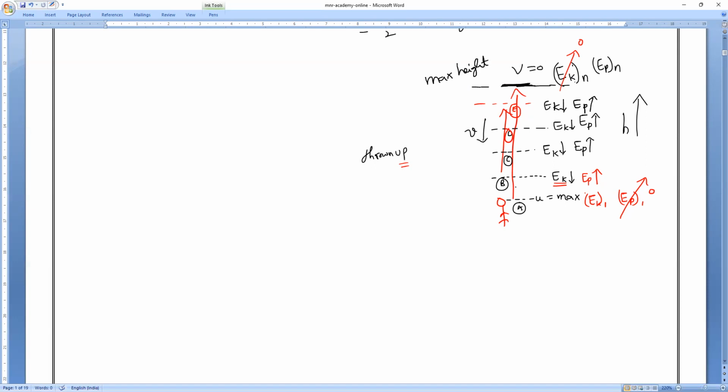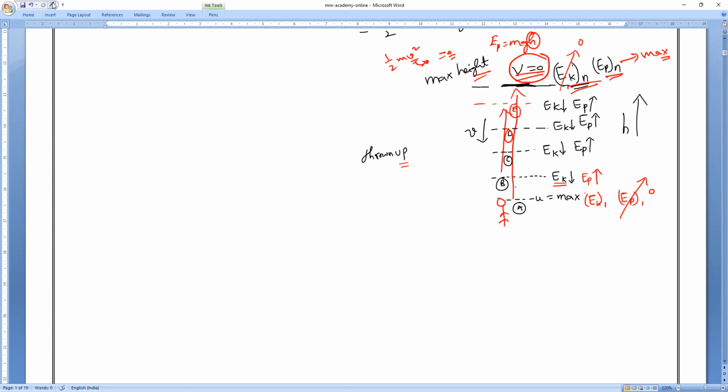So by that time, kinetic energy becomes what? Zero, because at maximum height velocity is zero. So in half mv square, v becomes 0, so the entire kinetic energy is 0. At maximum height, potential energy, which equals mgh, is maximum because height is maximum. Do you all understand?